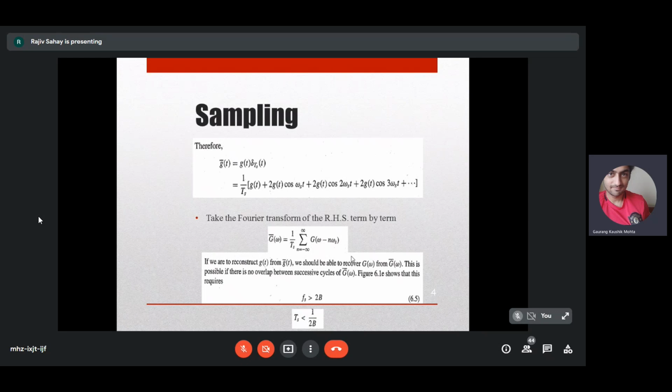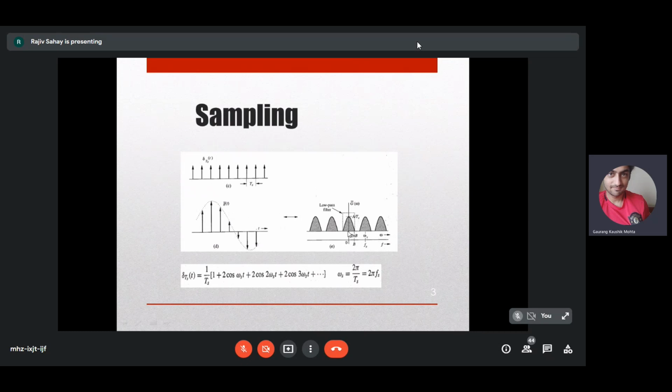So you will be able to recover g of t from g tilde of t if you respect some condition on the sampling. That means if fs is greater than 2b, or the sampling period is less than 1 by 2b. If you see this particular plot, the two spectra are separated only when omega s or fs is greater than 2b.